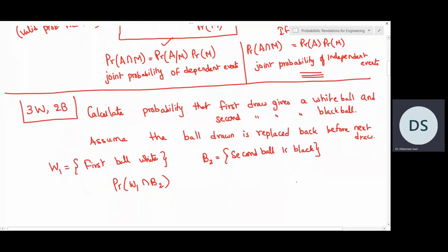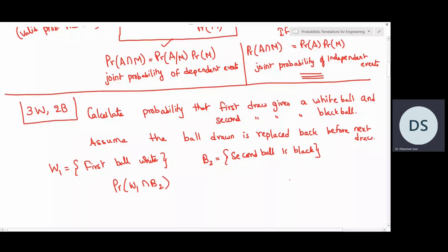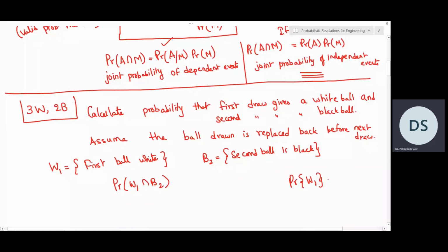So to write this, we'll first write the probability of white ball. Probability of white ball here will be 3 by 5. Why? Because there are 3 elementary events which have a white, and totally there are 5 elementary events. So this probability will be 3 by 5.